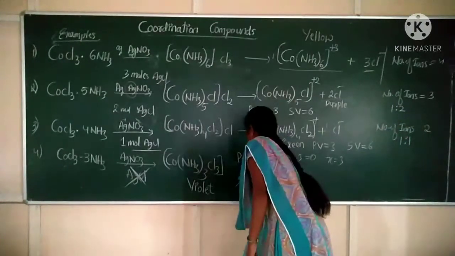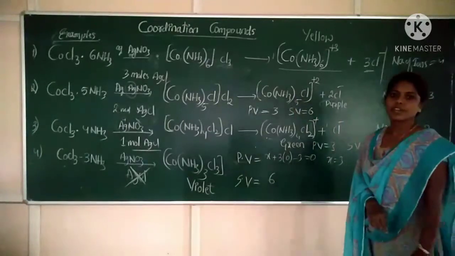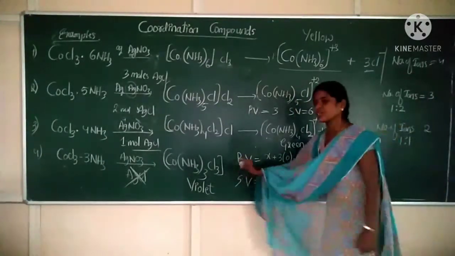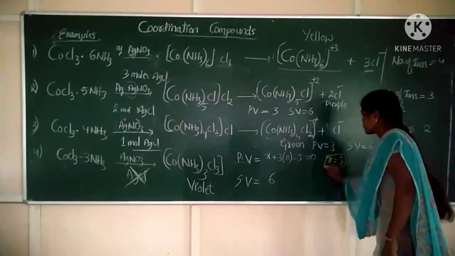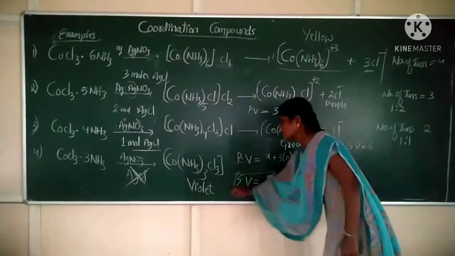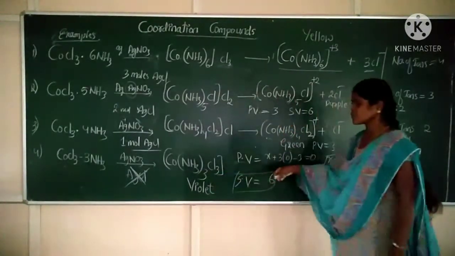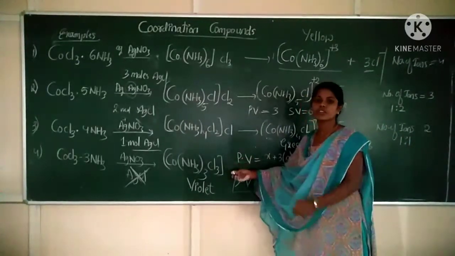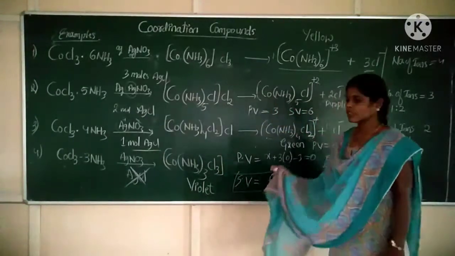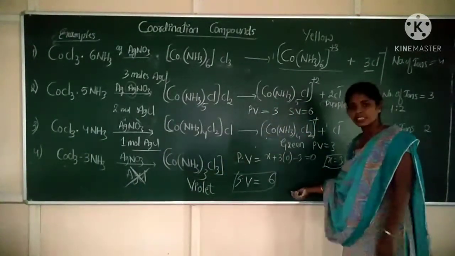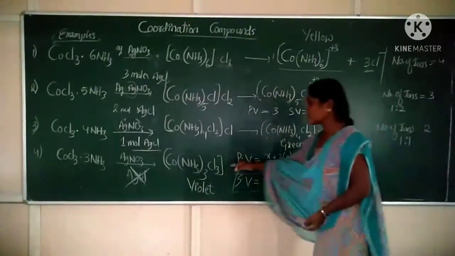Now calculate the secondary valency. Secondary valency is nothing but the number of coordinate bonds, or the coordination number itself. Primary valency is 3 and secondary valency is 6. It does not form any ions, because there are no molecules outside the coordination sphere; all the ligands are present in the coordination sphere. So the number of ions produced in this case is 0. Clear? Its color is violet.